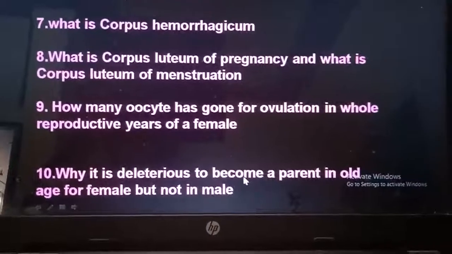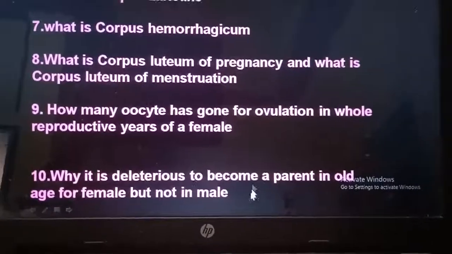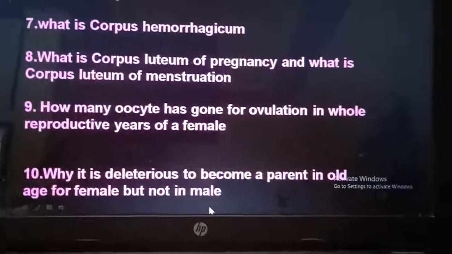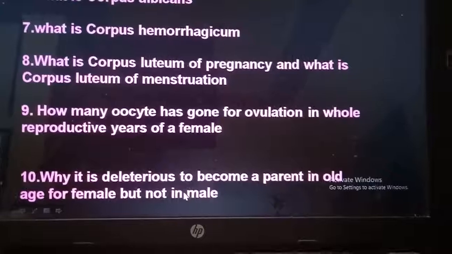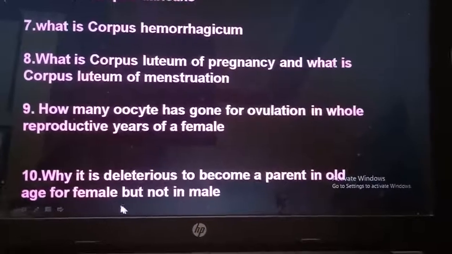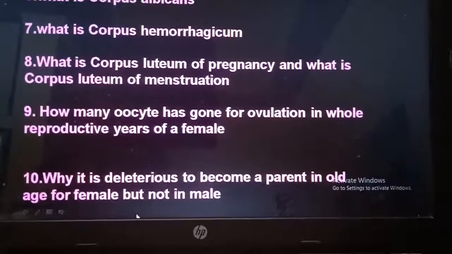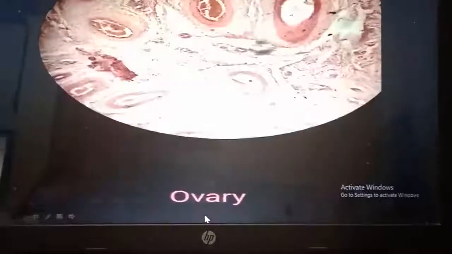After puberty spermatogenesis begins, so fresh spermatozoa are formed in every cycle. So it is not deleterious for a male to become a parent.